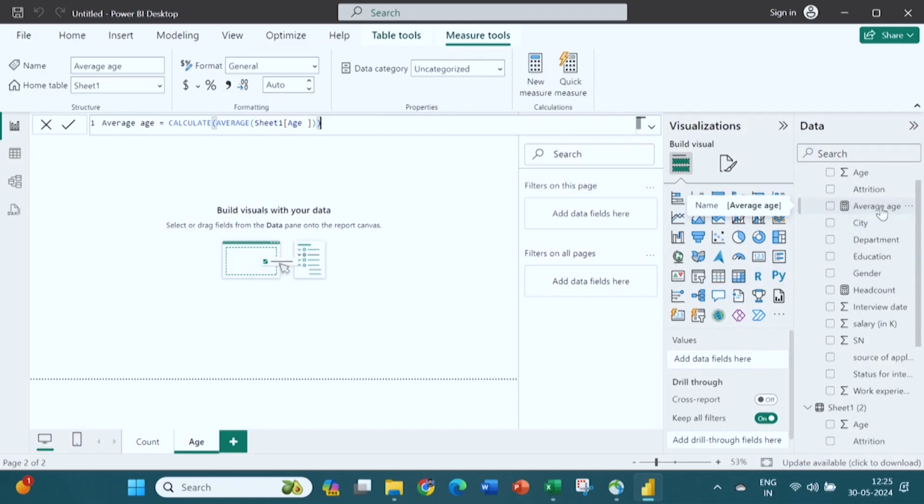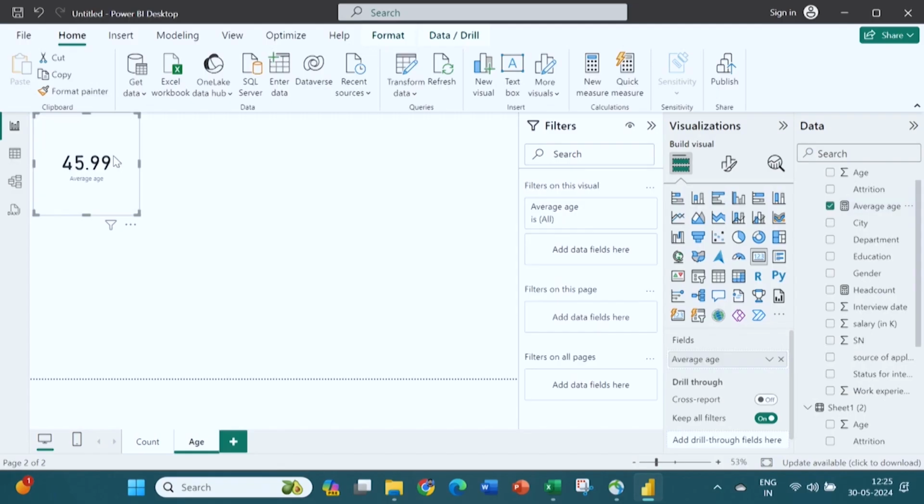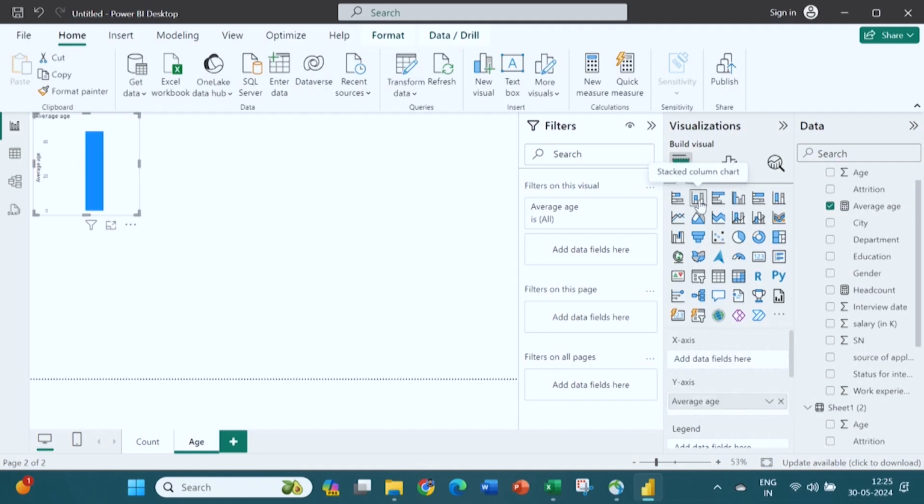If I want to know the average age of all applicants, I will simply take this card and put this average age on it. The average age for all participants who have applied to this organization is 45.99. If I want to know the average age for male and female, let me take this bar graph.